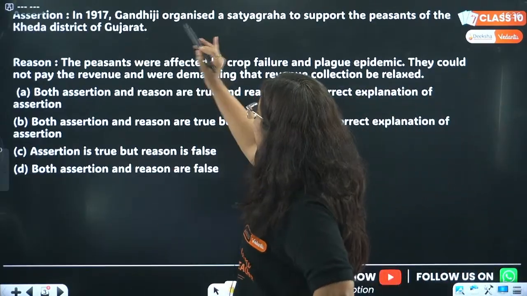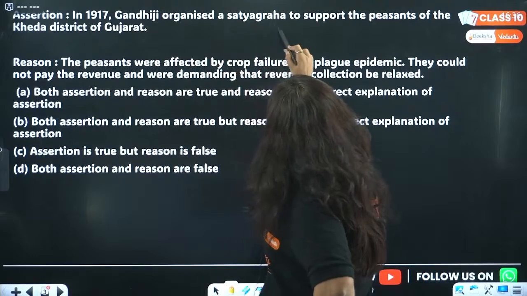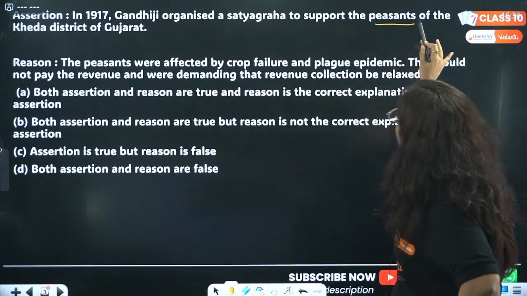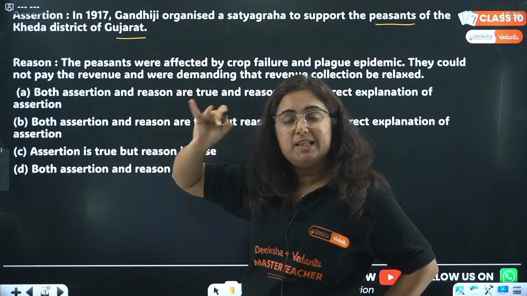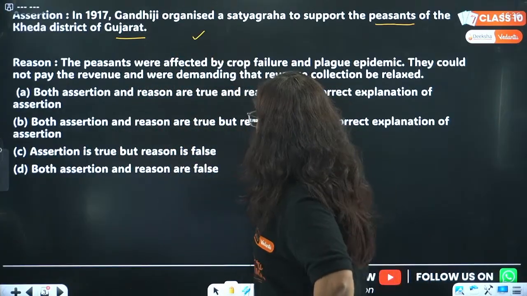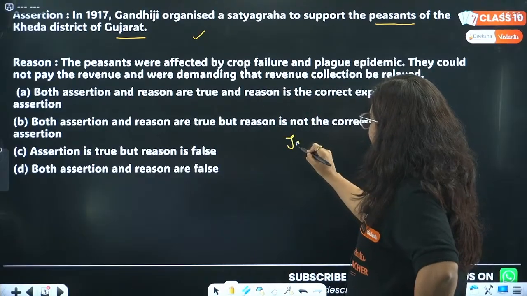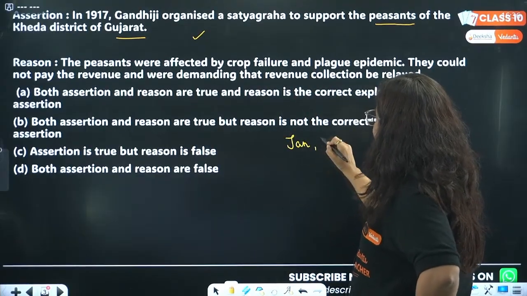Yes. In 1917, Gandhiji organized a satyagraha to support the peasants of Kheda district of Gujarat. This statement is actually correct. Gandhiji came to India in January 1915.